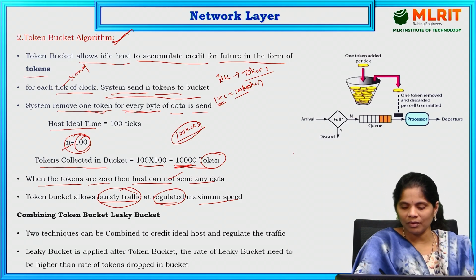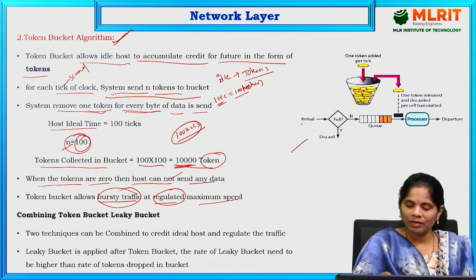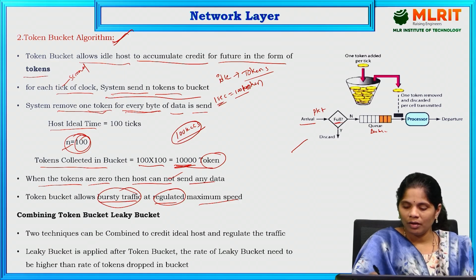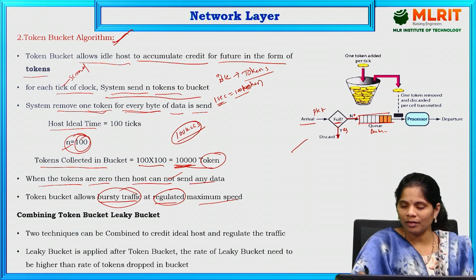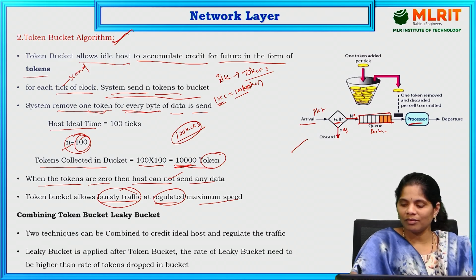This is the diagram for the token bucket algorithm. First, here is the packet arrival. We are checking the bucket. First, we have to check whether the queue is full or not. If it is full, we have to discard the packet. If it is not full, we have to enter it into the queue. Whatever packet is there is going to be allocated into the queue. That is the process.